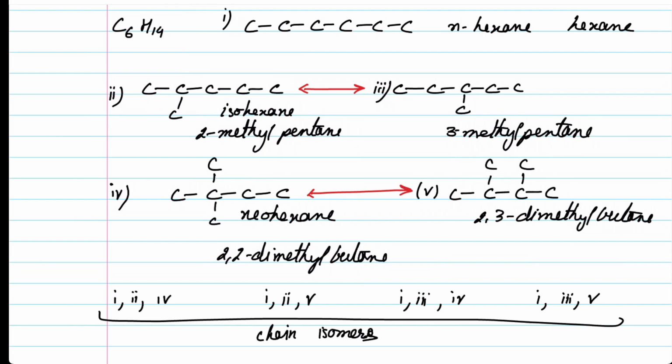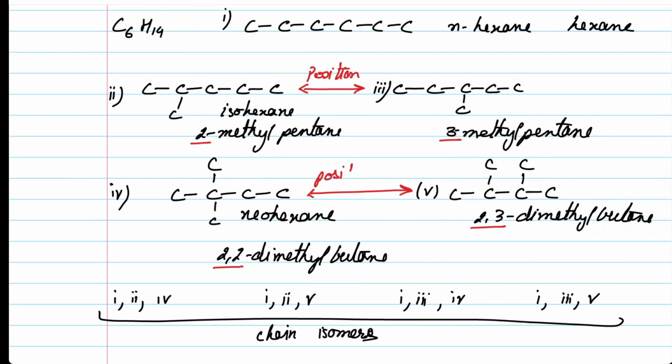4 and 5, they have the same chain length, but they differ in the position of the groups attached to the parent chain. You can see that here we have 2 as the location or the locant or the position. Here we have 3 as the location or the position. While in these cases, we have the positions as 2, 2 and 2, 3. So these compounds differ from each other in the position of the side chains or the groups. So these are what we term as the position isomers.